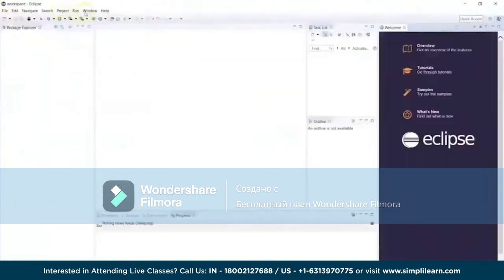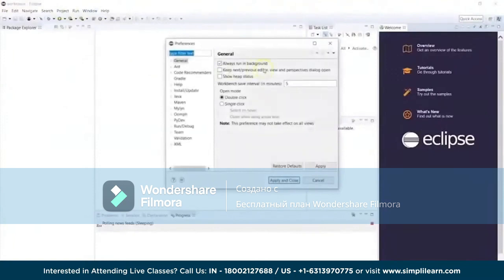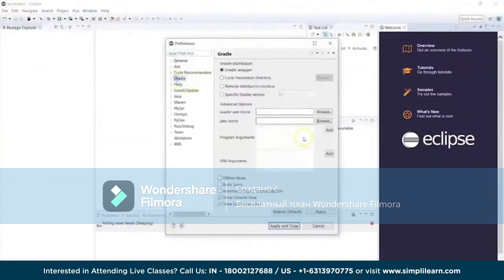Now we have to put up the configuration for the system. So we can go for the Gradle configuration. We can go to Window and then Preferences. Now in this case, we have to go for the one in which the Gradle option is available. So Gradle is what we are going to select.